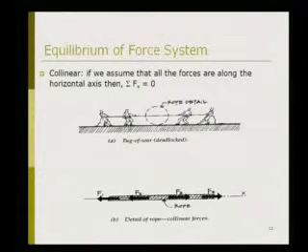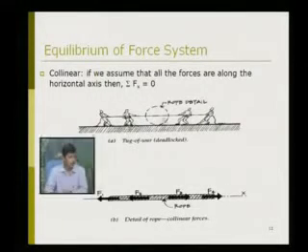Equilibrium of force system, in which a collinear force system is shown. If we assume that all the forces are along the horizontal axis, then summation of Fx is equal to 0. Over here, we can see from the figure that the rope is pulled by these 4 persons and it is in the horizontal direction only. So all the forces are acting along the x axis, or you can say the horizontal axis.